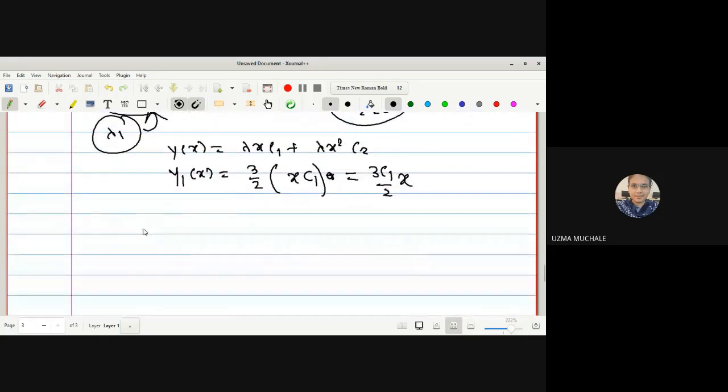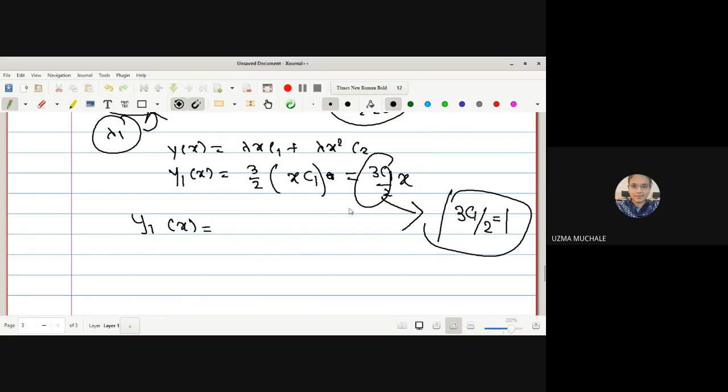Is there any doubt up to this step? y1 of x is equal to 3C1 by 2. C1 is a constant, no? So this 3C1 by 2 you can name as 1, or you can substitute the value of C1 as 2 by 3, right? C1 is some arbitrary constant. Hence we can say that, assuming this to be 1, y1 of x is equal to x.